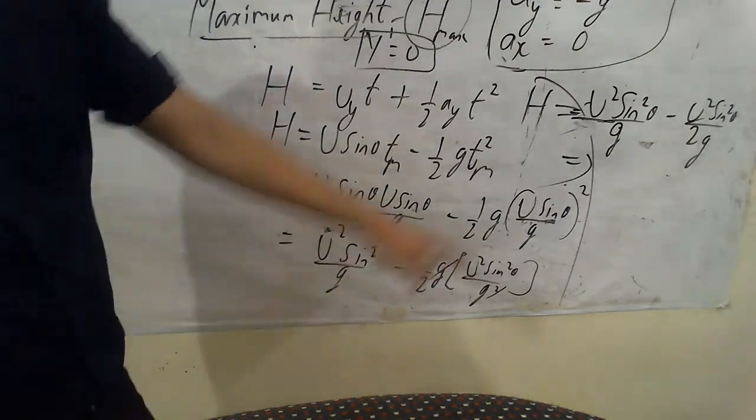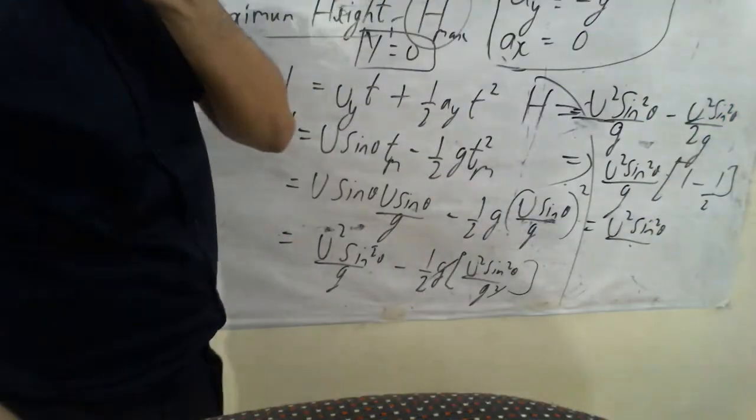Now don't you think we can take something common over there? Like I say, u square sin square theta by g into 1 minus 1 by 2, which is also right. 1 minus 1 by 2 is half, so this can be done as 2g.